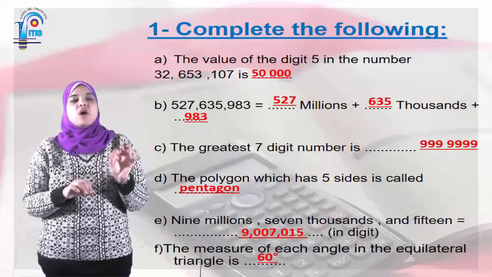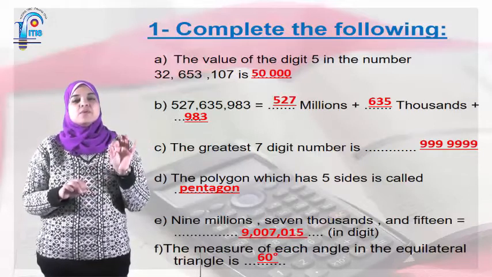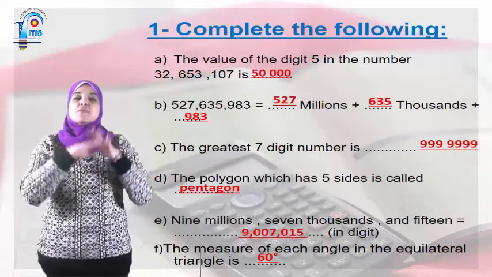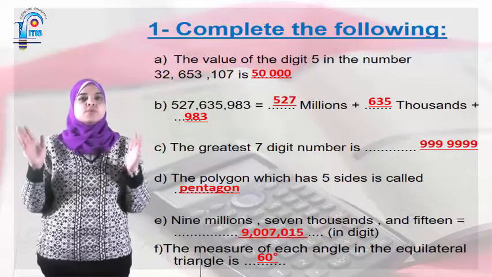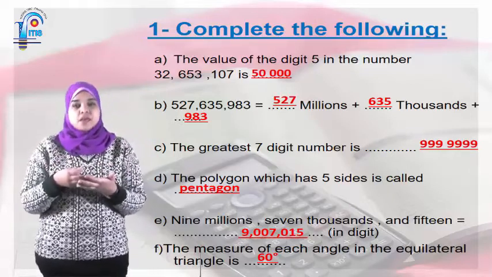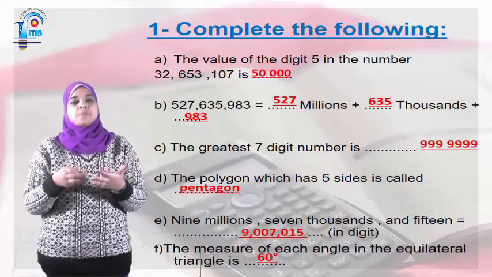Okay, the measure of each angle in the equilateral triangle equals 60, as we said before, that the sum of the interior angles in a triangle equal 180, but each angle in equilateral triangle equals 60 degrees.